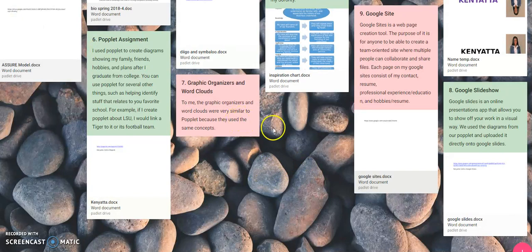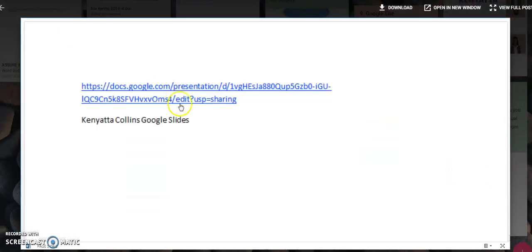Alright, now moving on to number 7, graphic organizers and word clouds. So I don't have the link for this, however, to me the graphic organizers and word clouds were very similar to Poplet because they use the same concepts. Next, we discuss Google Slideshows, which is an online presentation app that allows you to show off your work in a visual way. We used the diagrams from our Poplet and uploaded it directly onto Google Slides.